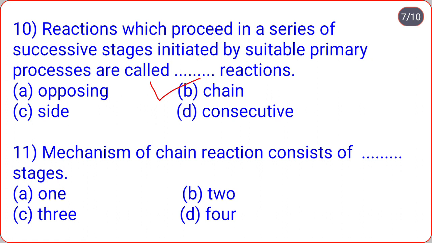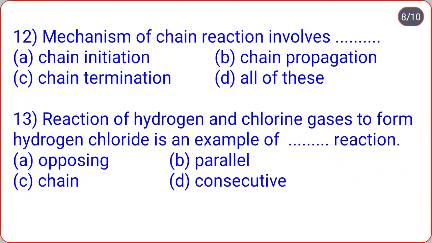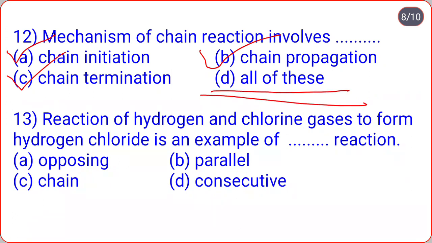So mechanism of chain reaction consists of 3 stages. Next, mechanism of chain reaction involves chain initiation, chain propagation, chain termination, all of these. So correct option is D, that is all of these.